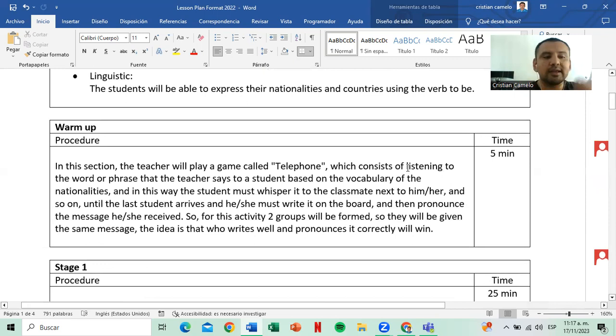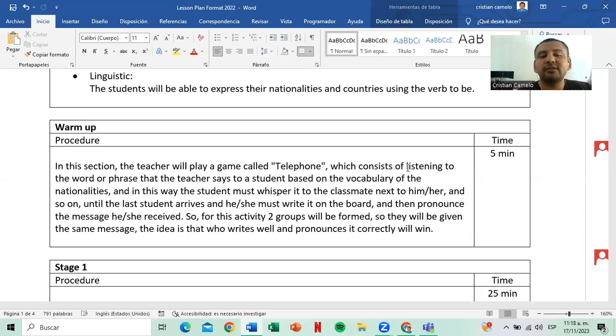Now, in the warm-up, the teacher will play a game called the telephone, which consists of listening to the word or phrase that the teacher says to a student, based on the vocabulary of the nationalities. The students must whisper it to the classmates next, and so on, until the last student arrives and must write on the board and then pronounce the message that was received.